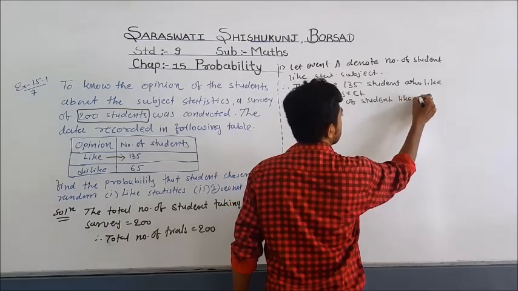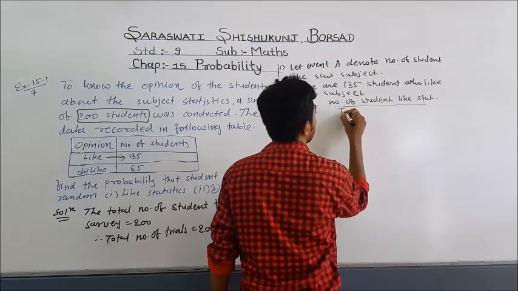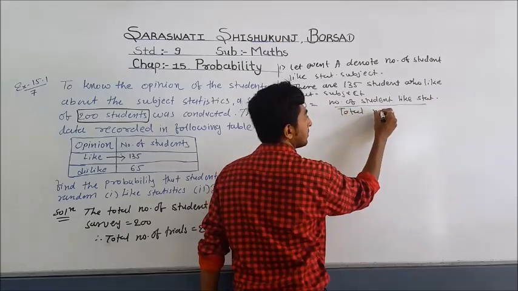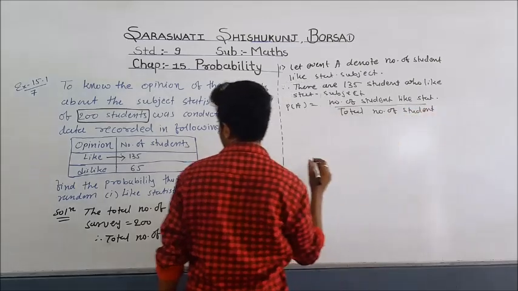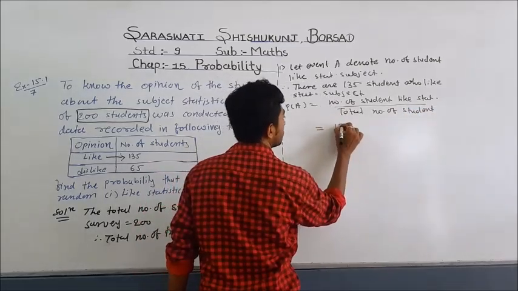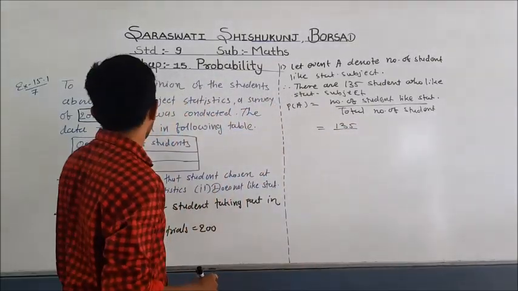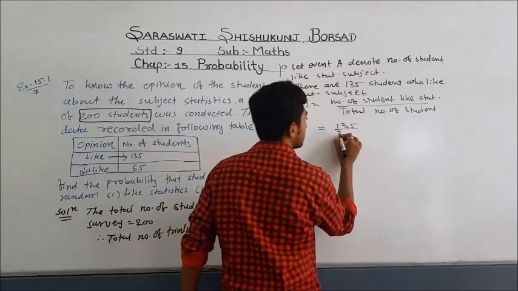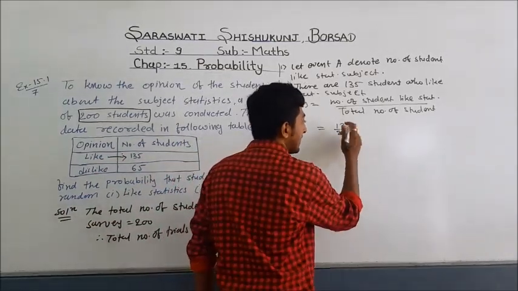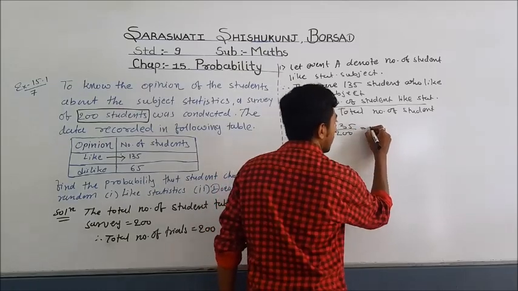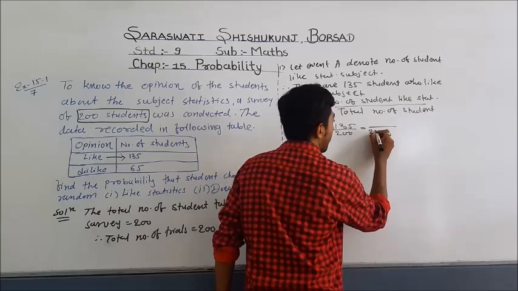divided by total number of students. Here there are 135 students who like statistics subject and there are 200 students. So I want the answer in decimal form. So the denominator can be multiplied by 5.